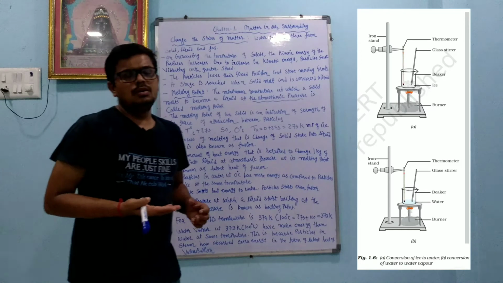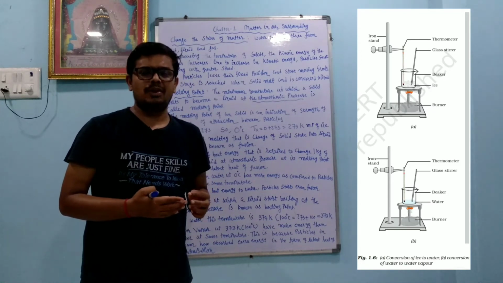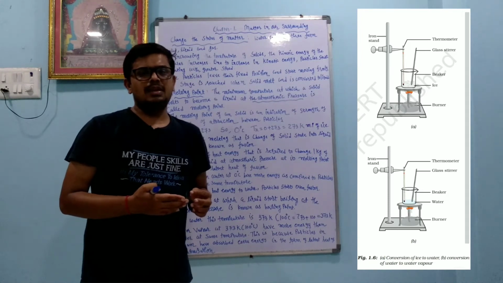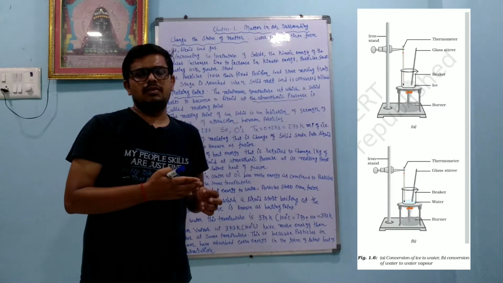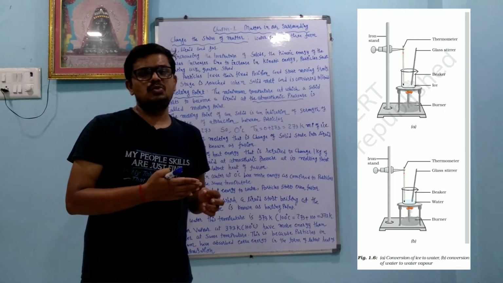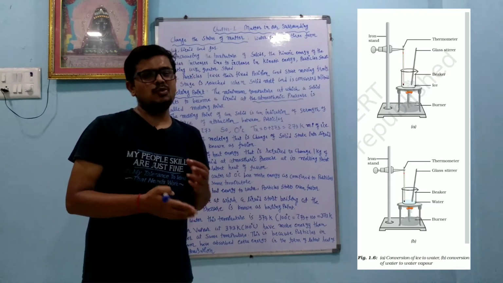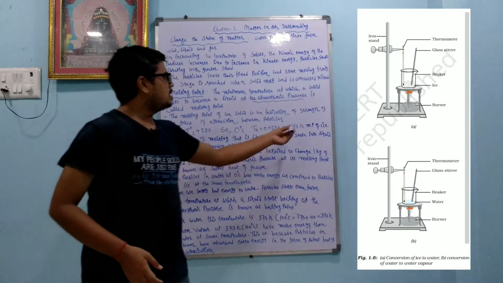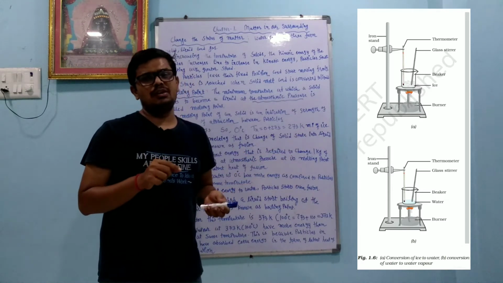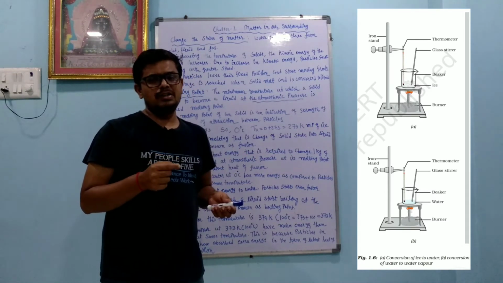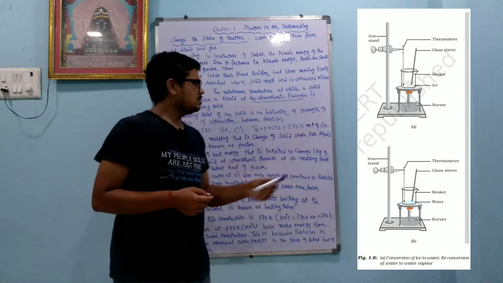Suppose I ask you, 298 Kelvin means how many degrees Celsius? Then 298 Kelvin equals 25 degrees Celsius. In the same way, 27 degrees Celsius equals how many Kelvin? Then it is 300 Kelvin. So you should know how to interchange them. 273 Kelvin is called the melting point of ice. So you can say that 0 degrees Celsius is the melting point of ice, or that 273 Kelvin is the melting point of ice.